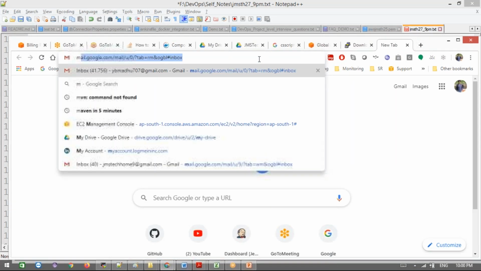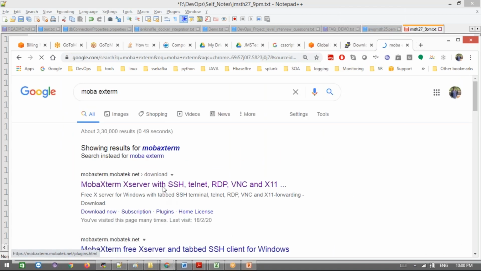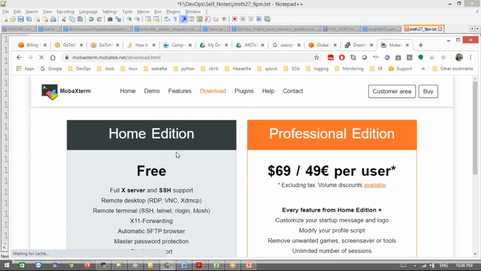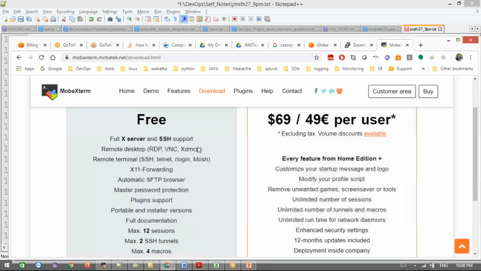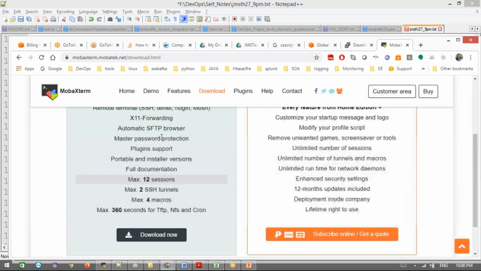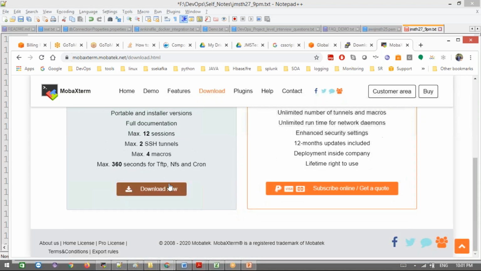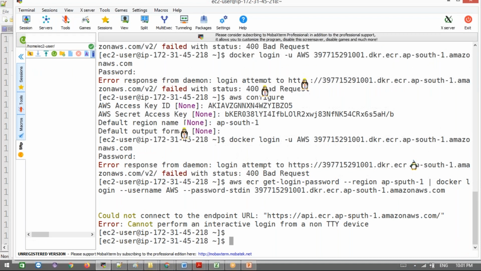And then one more piece of software we need to download is MobaXterm. I'm going to use this software throughout our entire course. It is a kind of SSH tool, like PuTTY, but more effective, with a lot of features, because we don't need to install tools like SCP and FileZilla separately. We can even use them directly in MobaXterm. It's very colorful, and I like this. We can download the free version. There's no need for the professional edition. Just go for the free version of MobaXterm. I'm going to use this for our entire course.